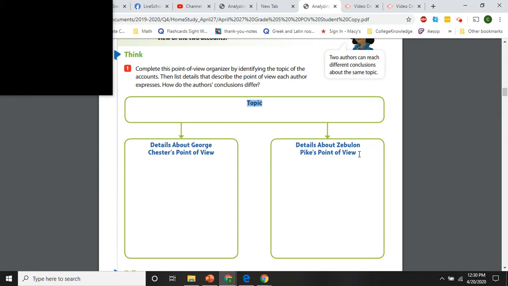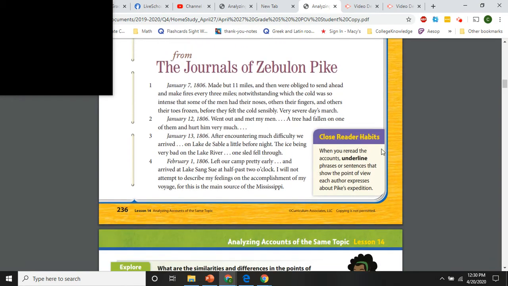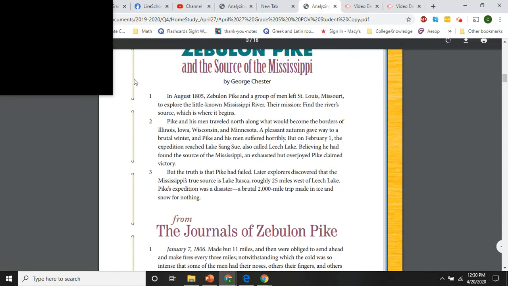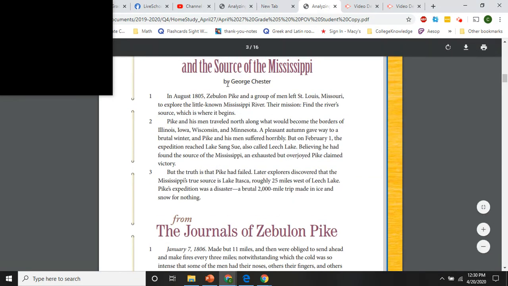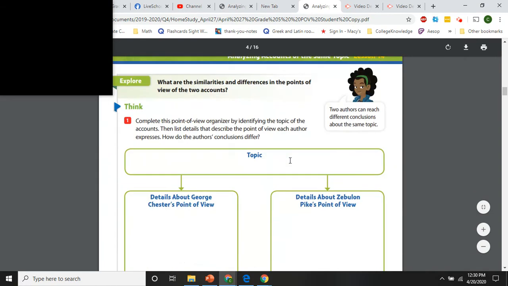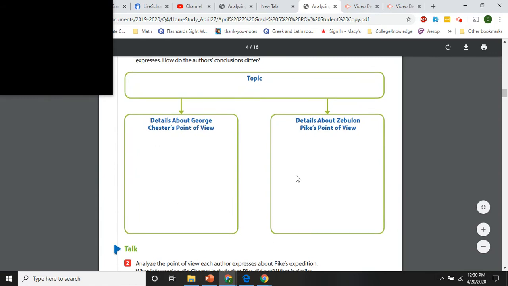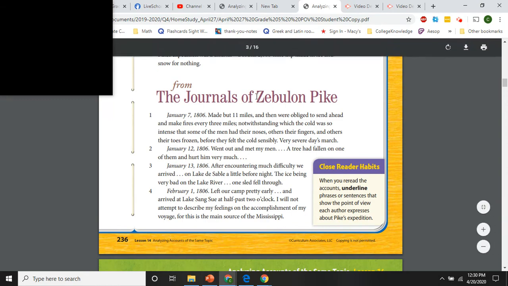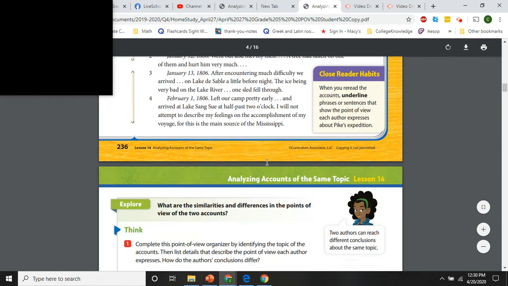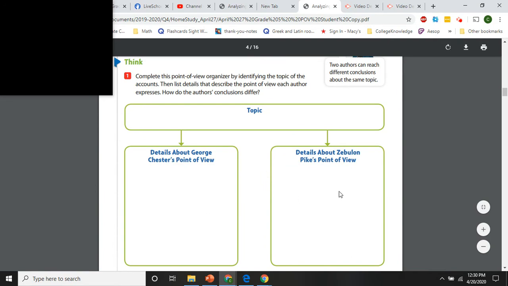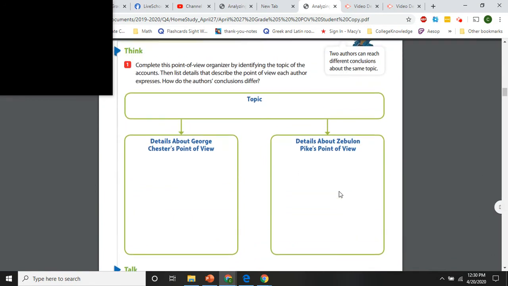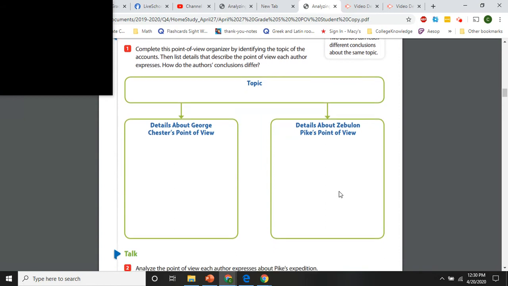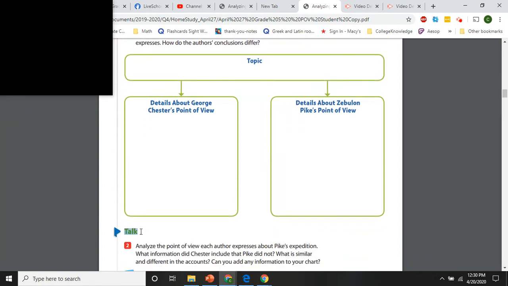So that's where my close reader habits comes in really handy, because basically I'm going to go and copy what I underlined from this one. This one was George Chester. It's going to be his point of view because he's telling about it. So what I underlined there would go here. And then what I underlined from this section, because that's written by Zebulon Pike, it's from his journal, that's going to tell me details about his point of view. Okay? Pause the video, fill that in, and then we're going to talk about this section down here, number 2.